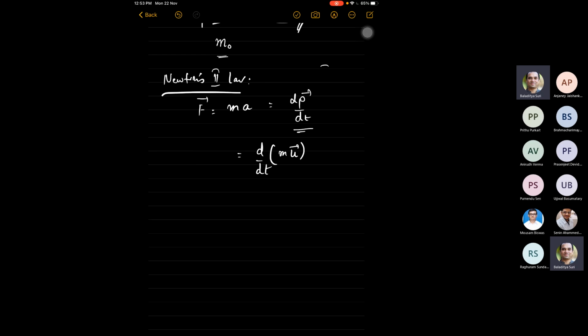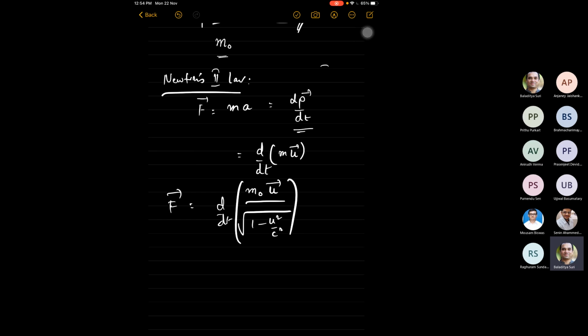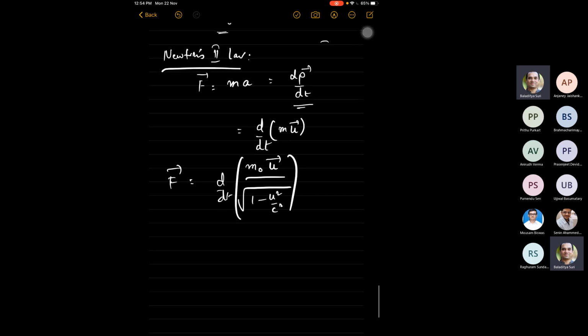That's all. But this will not be m du by dt, because m is also a function of u. So it will be d by dt of m naught u over the square root term. If your u is changing, m is also changing. So this is not as simple as just taking m out of the derivative as a constant. You can take out m naught, but not m. So this is the definition of the relativistic momentum: m times u, where m is the relativistic mass.